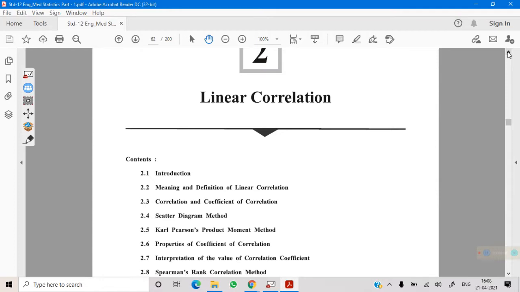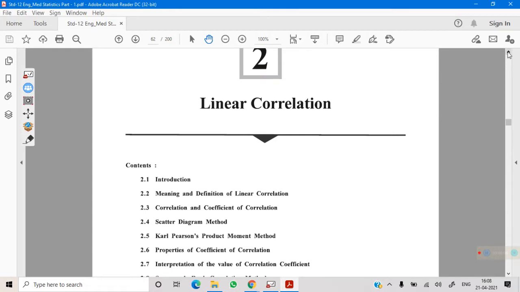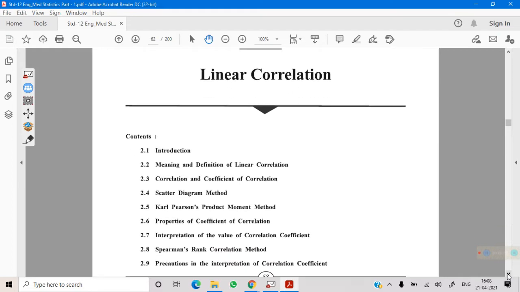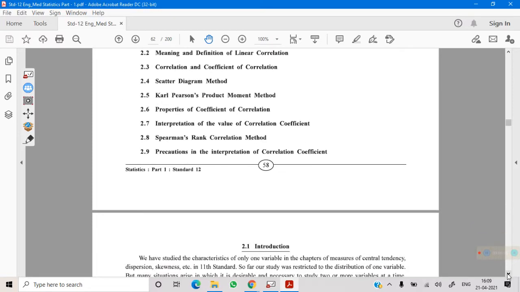Chapter 2, Linear Correlation. This chapter will be of 12 marks. One MCQ, one 2-marker VSQ, one 2 marker, one 3 marker, and one 5 marker will be asked from this chapter. Basically, whatever you have studied in your 11th, like mean, standard deviation, its application will be done over here.